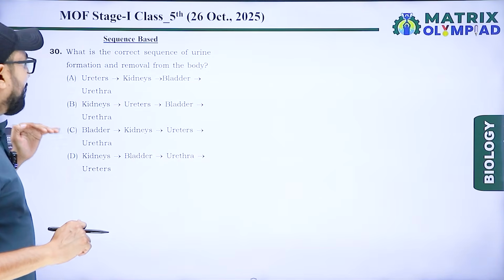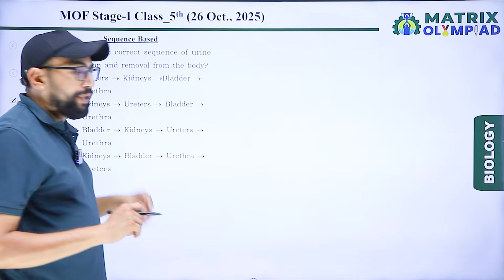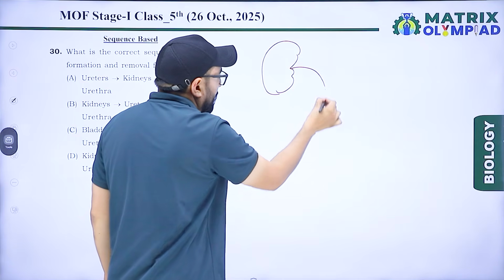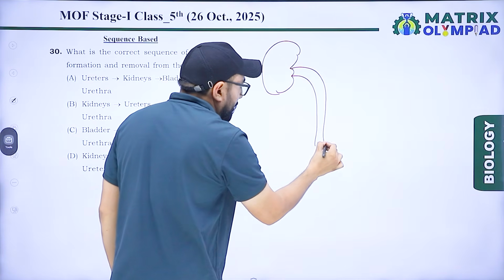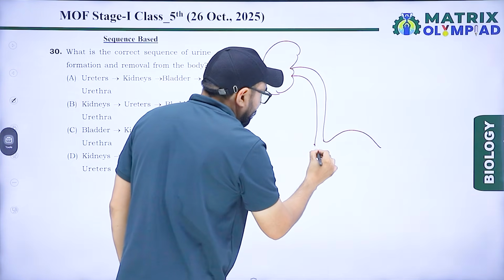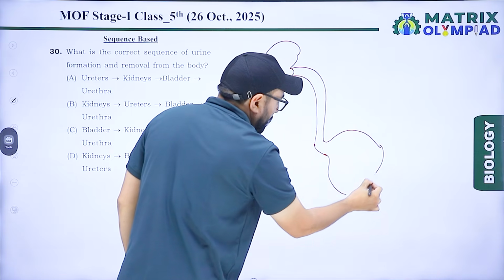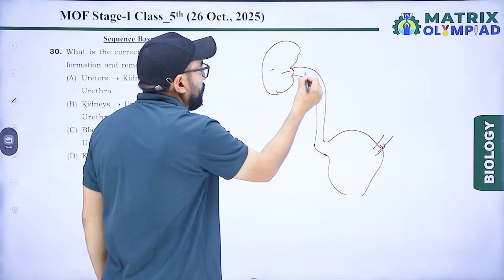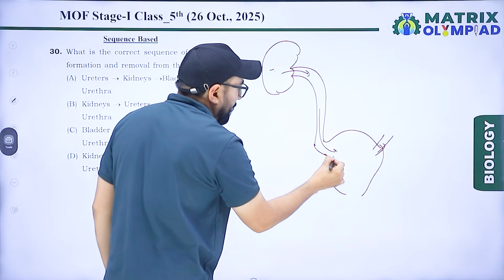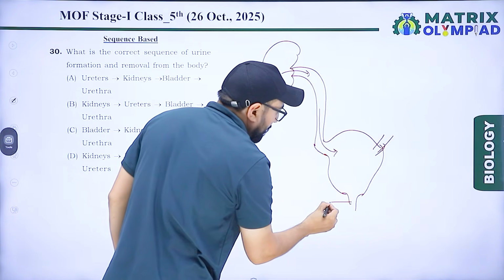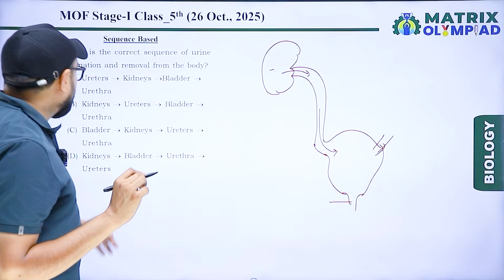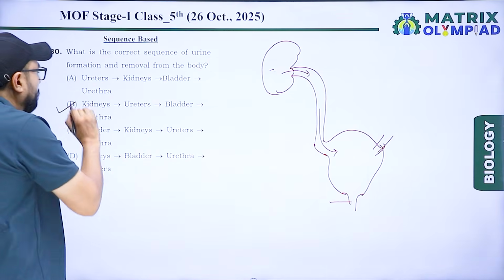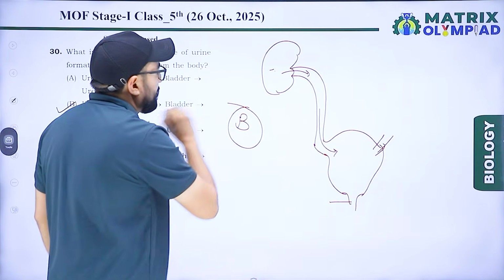Next, what is the correct sequence of urine formation and removal from the body? In the kidney, filtration of blood converts it into urine, then kidney to ureter, ureter to bladder, bladder to urethra. So the sequence is kidney to ureter, bladder and urethra. Option B is correct for this question.